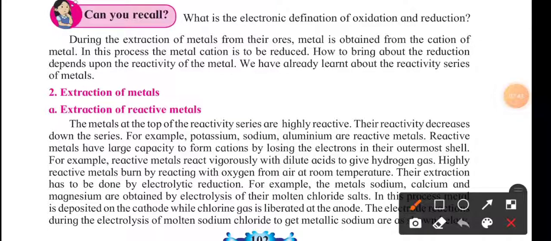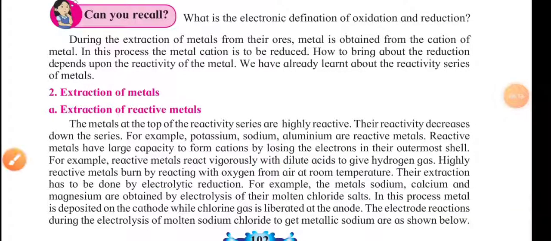So what is basically metallic character? Metallic character is basically its ability to lose the electrons. So metals usually lose the electron and form cations. Like sodium usually loses one electron and forms a cation, Na plus, correct? That's where metals like sodium, potassium, aluminium are highly reactive, and they have a large capacity to form cations because they are highly reactive.